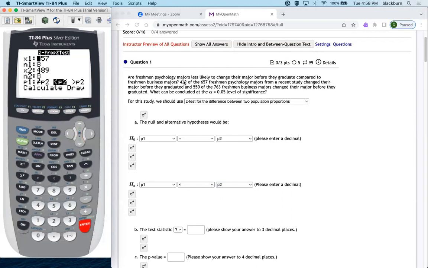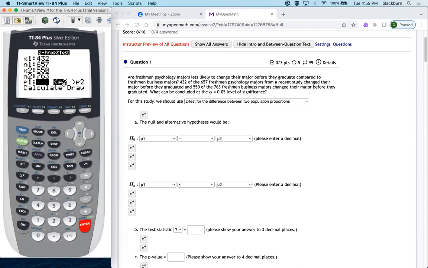So 432 out of the 657. Remember, we're putting the psychology majors first into the X1 and N1. So number of successes, 432. Total number is 657. Number of successes for business majors is 550 over 763.